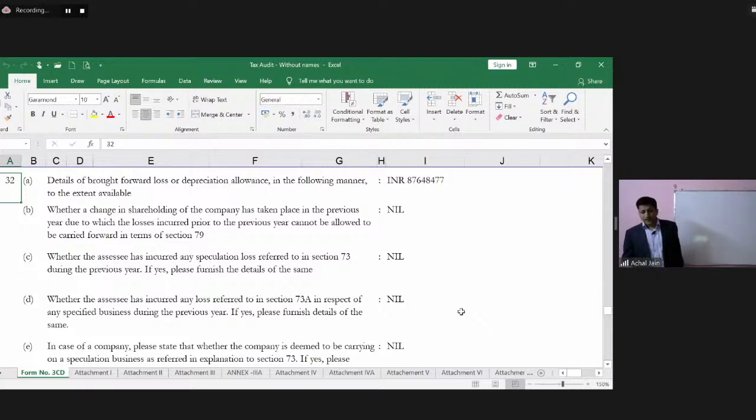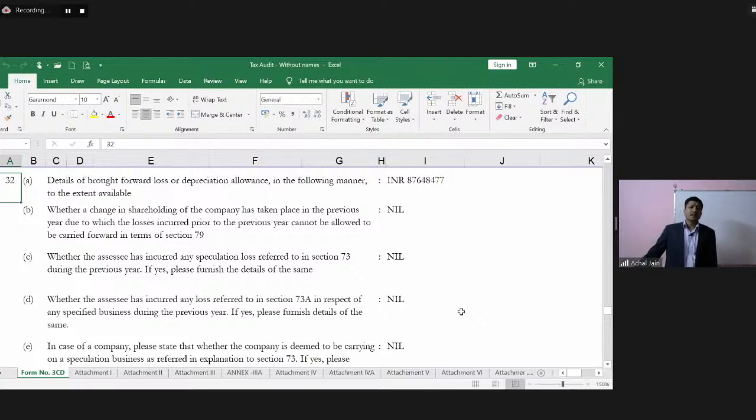Now, in this respect, it primarily starts with the brought forward losses or depreciation. This is because when the ITR is finalized, any losses which belong to the previous years may also be getting adjusted.